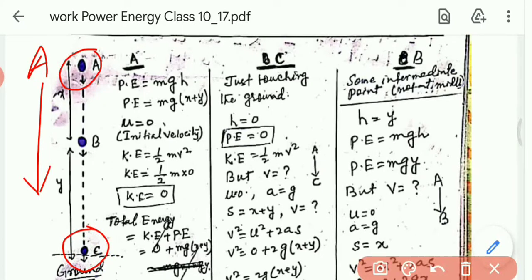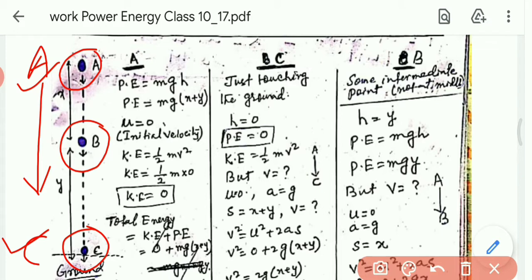The ground is indicated at the position C. We will calculate the energy at the point A, at the point C, and between A and C. It is not the halfway point, otherwise it would be a particular case. So at the point B, at any height between A and C.